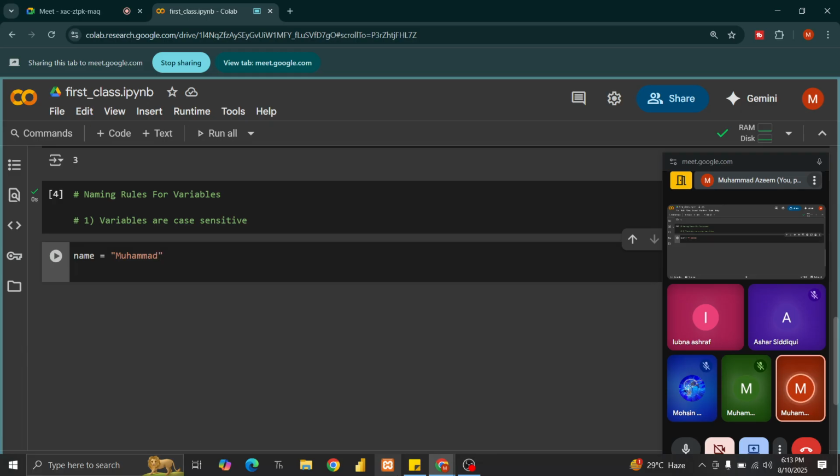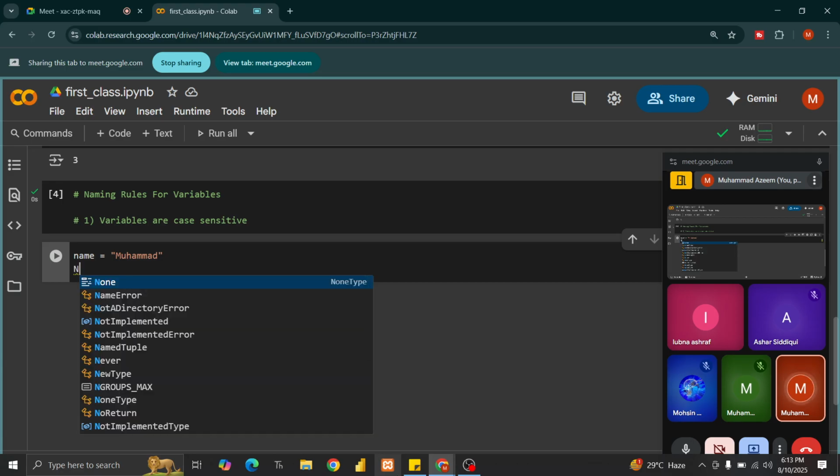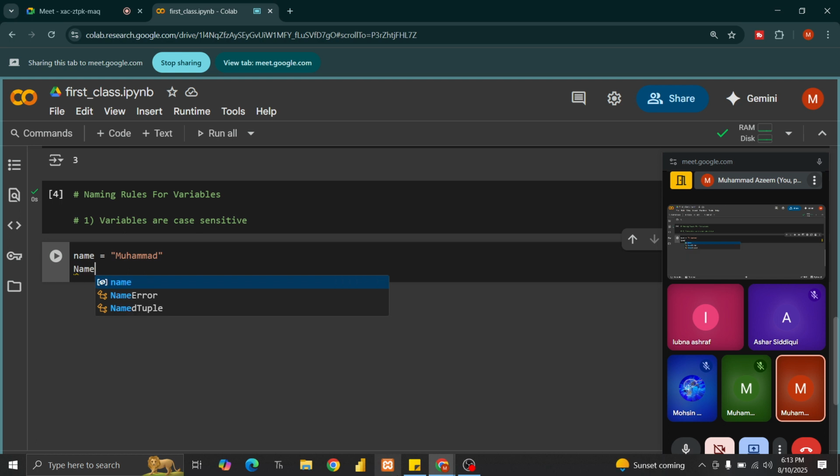And then I take another variable, but I am taking a capital N. So I have taken two variables. One is completely in small letters and the other one is with capital N. And I store another name here. Let's call it Ali, for example.